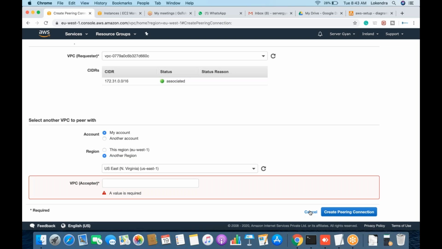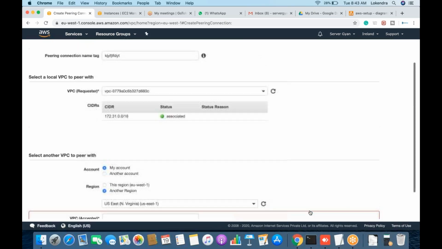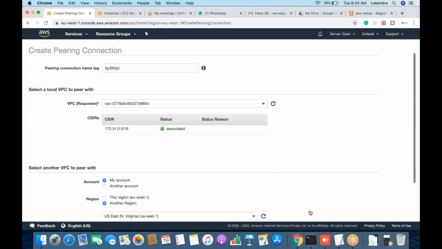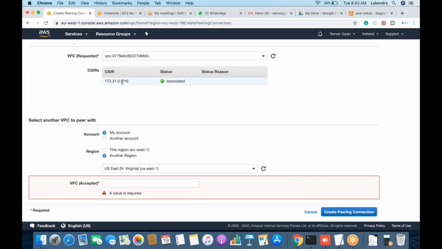Now there is one more thing. What are the limitations for VPC peering? The limitation for VPC peering is that this value should not be the same. For example, if I have a VPC which is running in the Ireland region and the VPC CIDR is 172.31.0.0/16, then that should not be the same within another VPC. That should be different. If it is the same, it will not work.